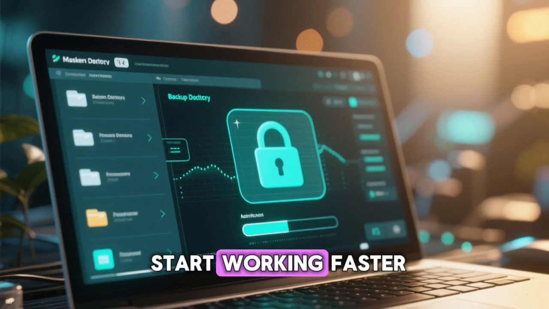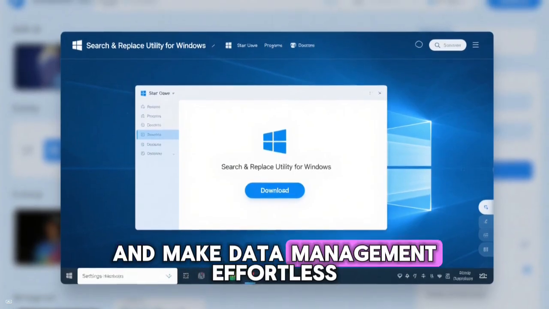Stop working harder and start working faster. Get your copy today and make data management effortless.